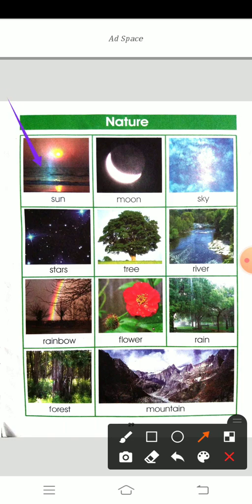When we get up in the morning, we can see the sun in the sky. It is always bright, isn't it? It is always yellow or reddish in color. Then moon. This is one of the natural things we can see in the night time in the sky. Isn't it? Moon.